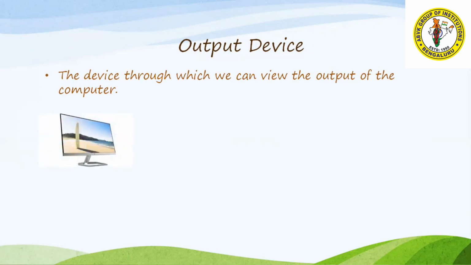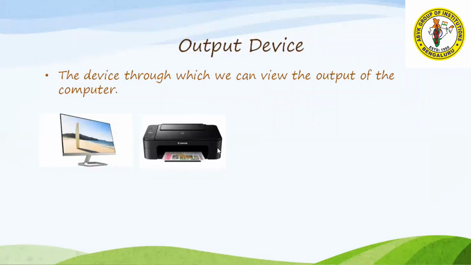First is the monitor. Through the monitor you can see the output. What is the next one? It is a printer. Whatever things you did, you can get a physical copy or hard copy through a printer. Then these are the speakers through which you can listen.